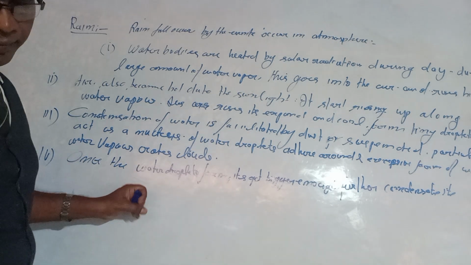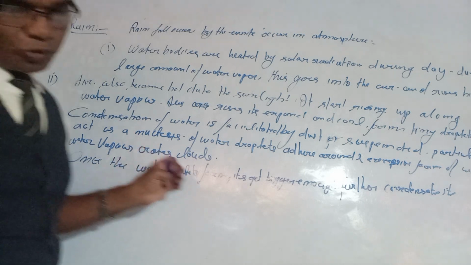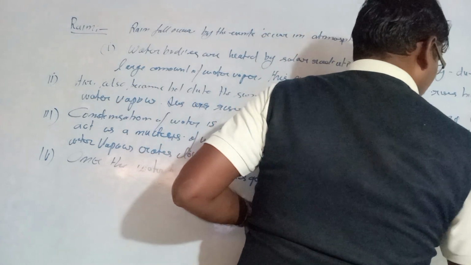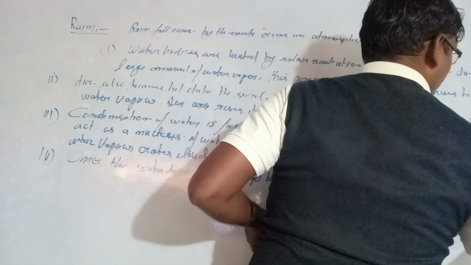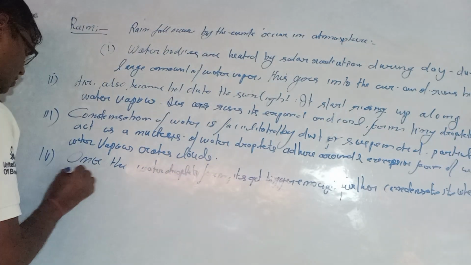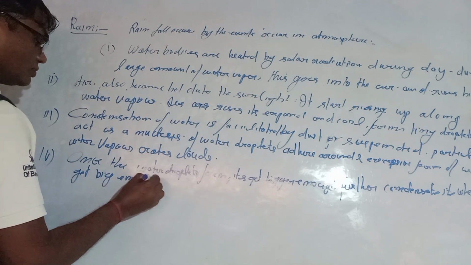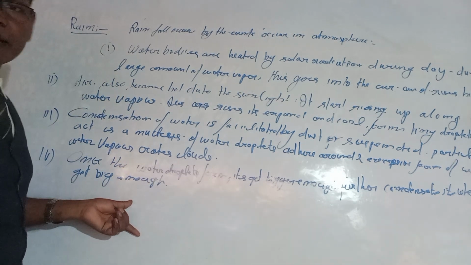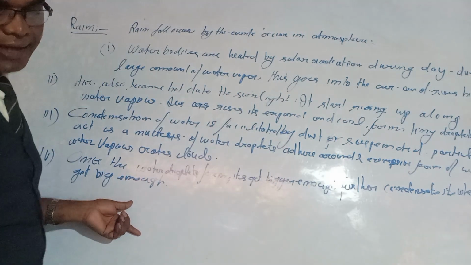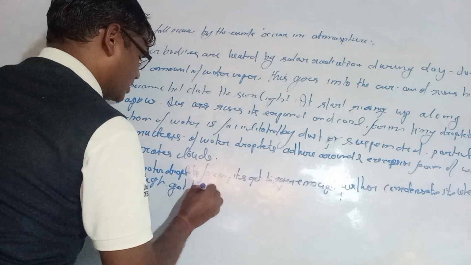When the tiny droplets have grown big enough, their weight becomes higher.